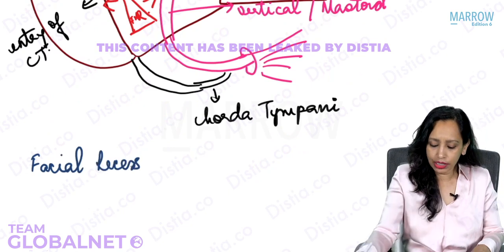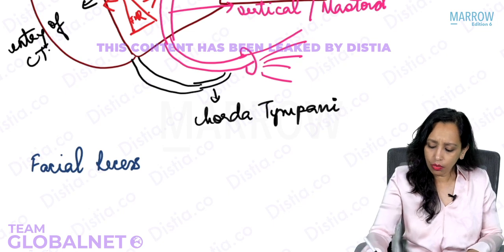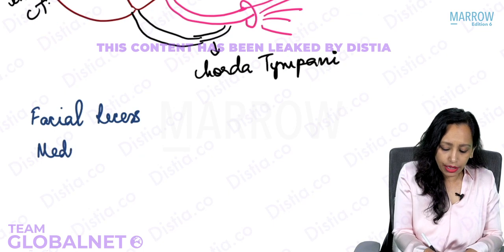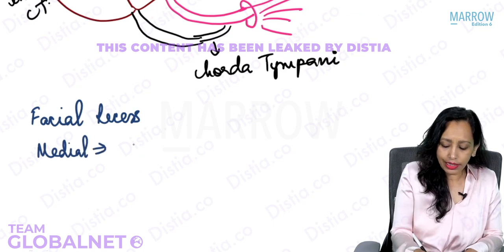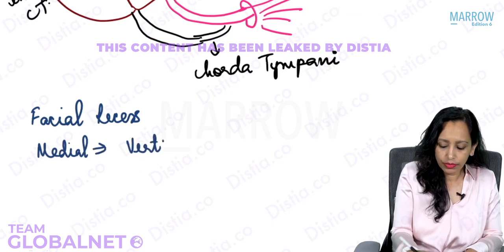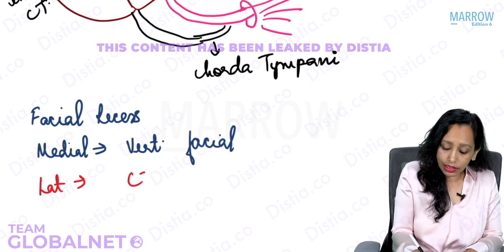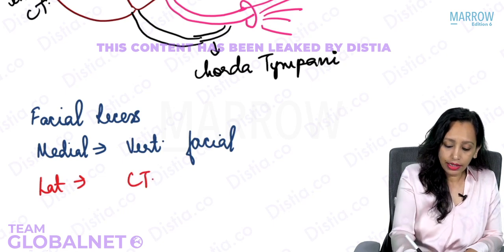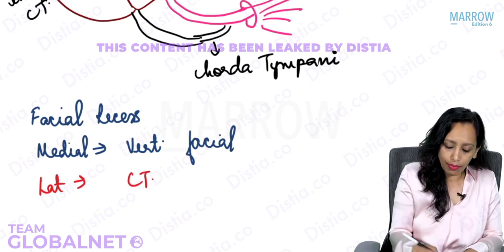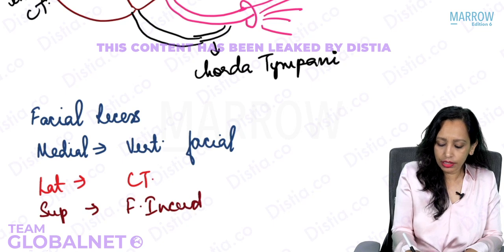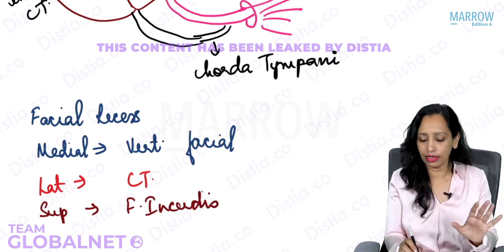So the facial recess, tell me quickly, what are the boundaries? The medial boundary is the vertical segment of the facial nerve. The lateral boundary is the chorda tympani, and the superior boundary is the fossa incudis. That is clear now, yes?